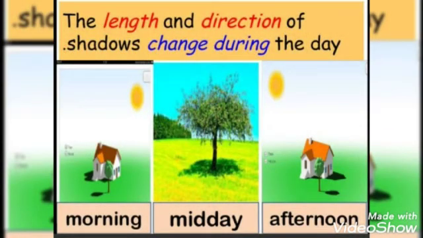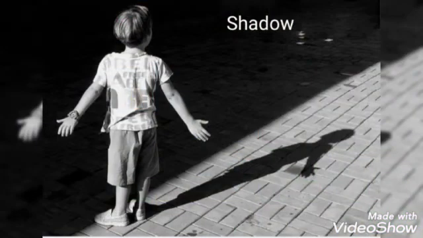If the source of light is placed right above the object, the shadow of the object will be the smallest. The shadow will be the longest when both the object and the source of light are placed horizontally. The nearer the object is to the source of light, the larger the shadow will be. The shadow of a tree or a building keeps changing during the day. This is because of the change of the position of the sun during the day. The shadow of an object is smallest at noon when the sun is right up and is longest in the morning and in the evening.